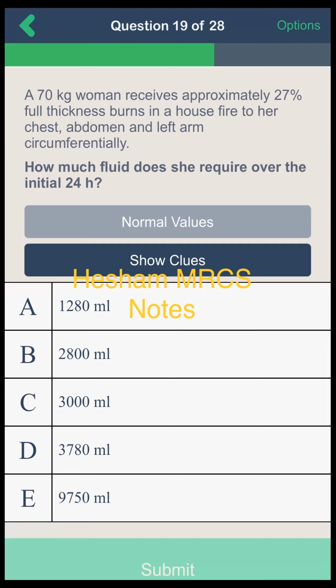35 into 27. Okay, then 27 by 70 is 27 into 35, 1,890. Then you will multiply by 2. It will give you 3,780. 3,780 ml, option D. Yes, this is option D. Okay, just have the principle and you can calculate it. So option D is right. Another question.